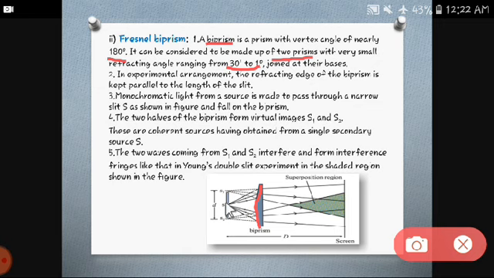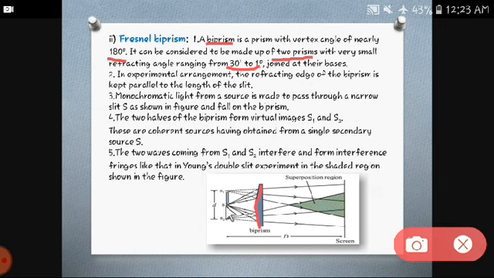From here, through this slit, the light wave is going towards the biprism, and when it moves towards the biprism, what will happen? The two halves of the biprism form virtual images S1 and S2, and then it will move towards the screen.